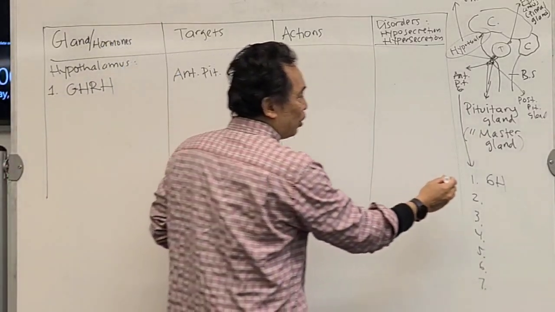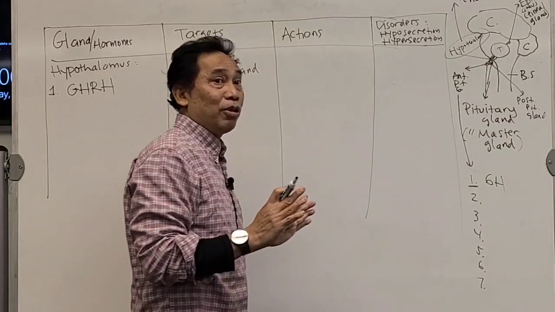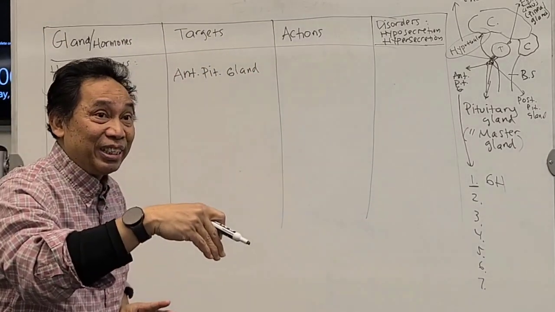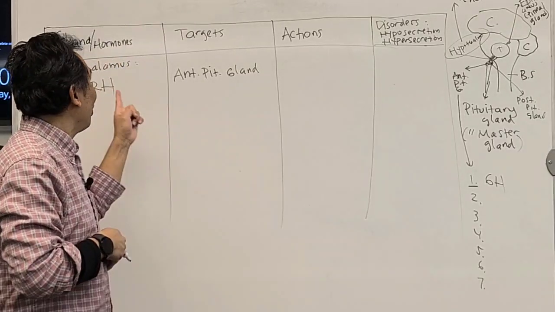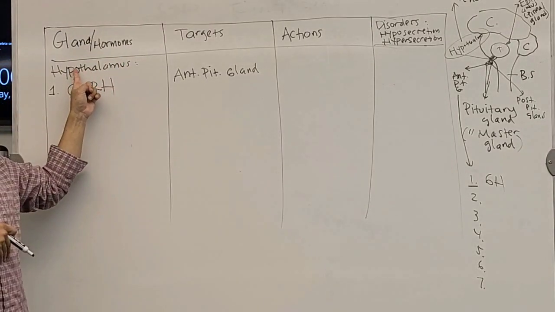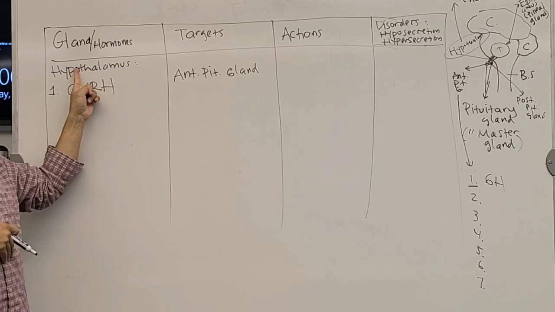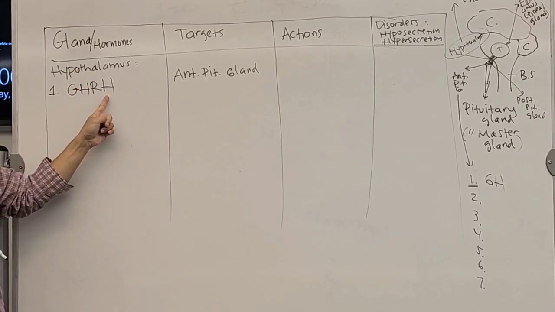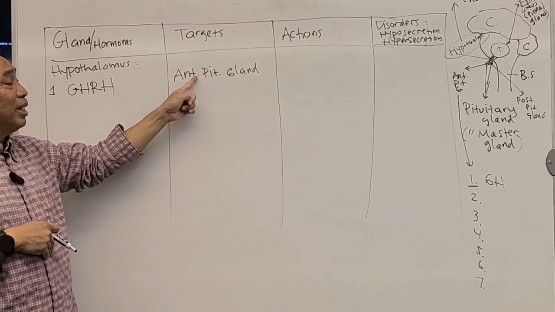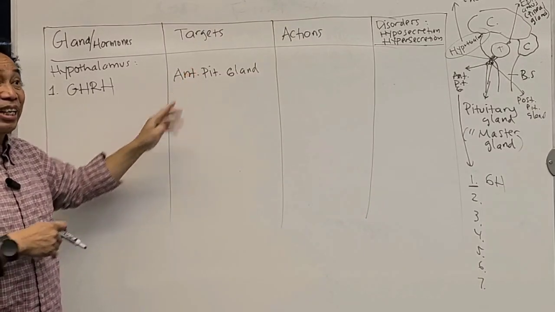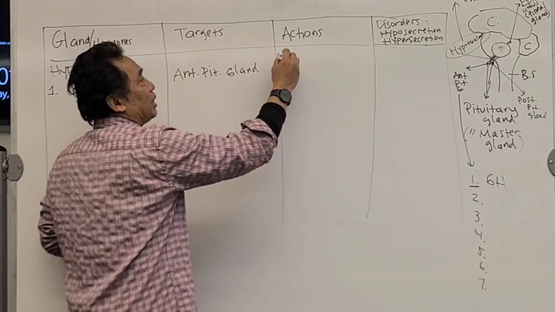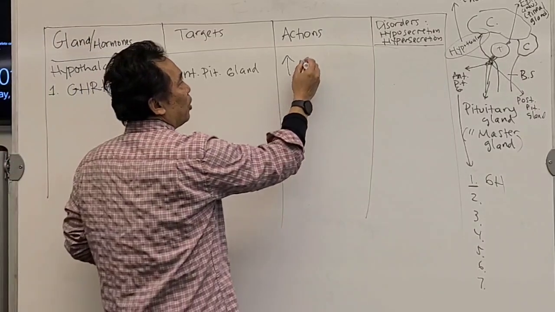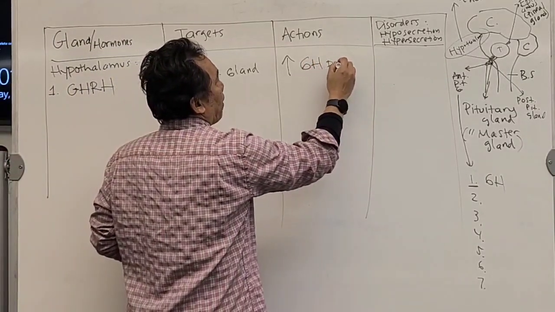So the first hormone produced by the anterior pituitary gland is growth hormone. That production is actually controlled by the hypothalamus. The first one is growth hormone releasing hormone. The target is the pituitary gland. What is the action? The action will increase or stimulate the growth hormone production.